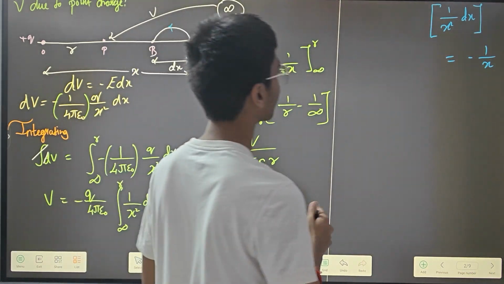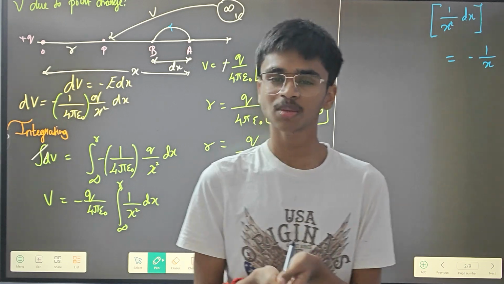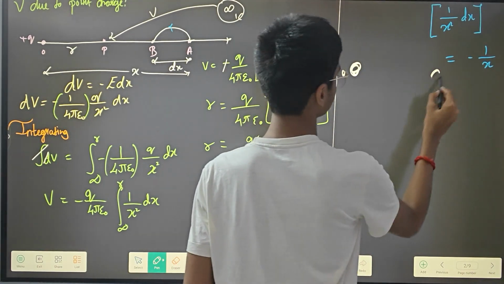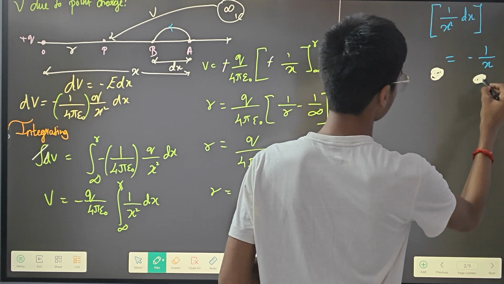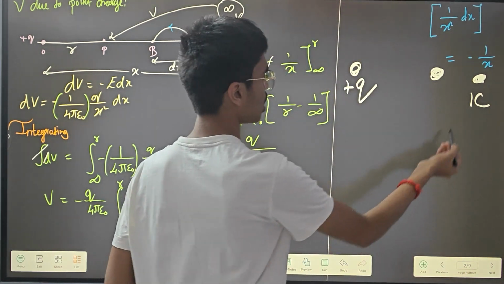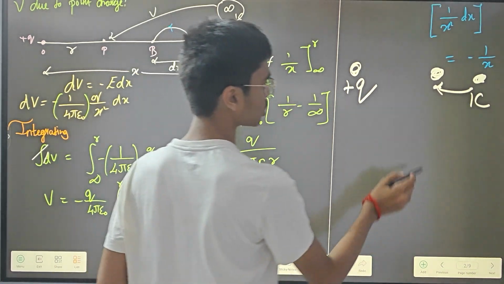Now what we are going to do is check about the potential. What is the potential difference? Potential difference should be between 2 points. That means here is a point, here is another point, and here is another point. From this point, it has a plus q charge, plus 1 coulomb charge. So if you move from this point to this point, there will be some sort of repulsion forces.